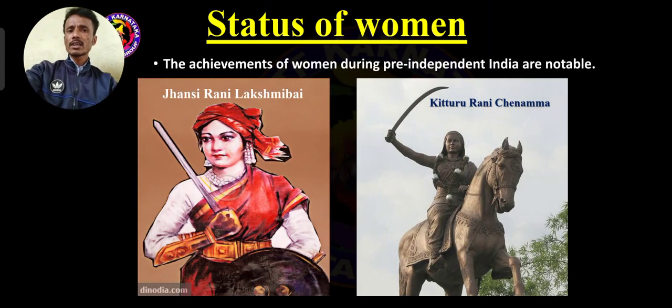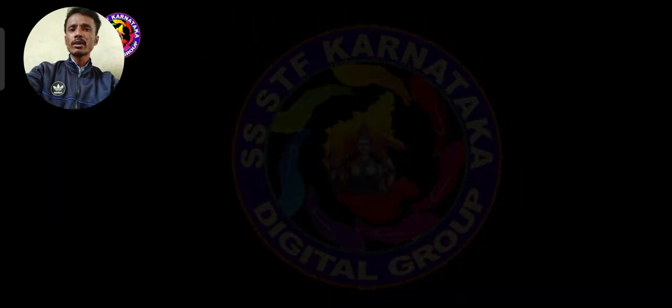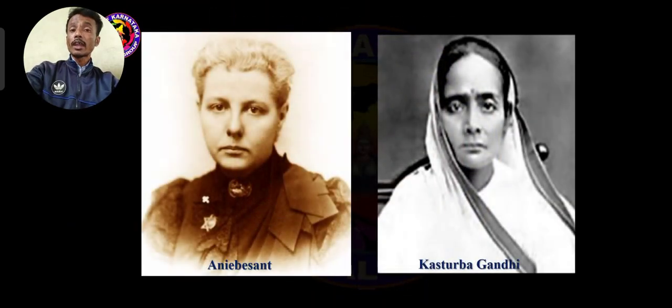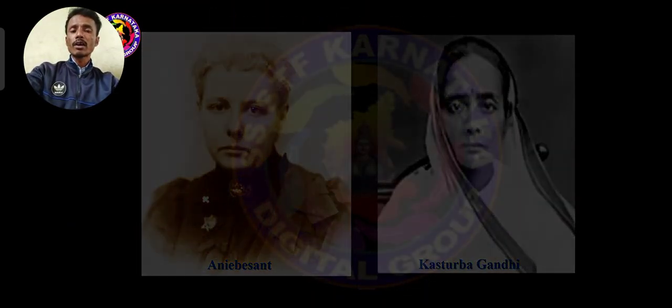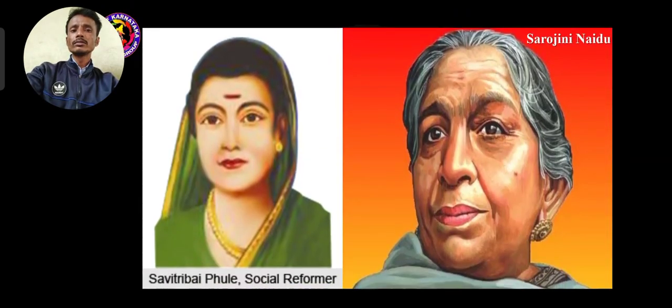Such women are Jhansi Rani Lakshmi Bai, Kittur Rani Chennamma, then Annie Besant, Kasturba Gandhi, Savitribai Phule, Sarojini Naidu. Such wonderful women. They made the greatest contributions to the society pre-independence. We can remember only a few women before independence.